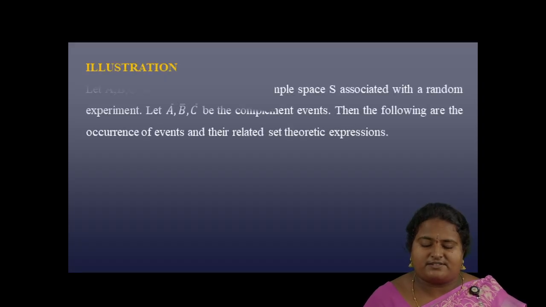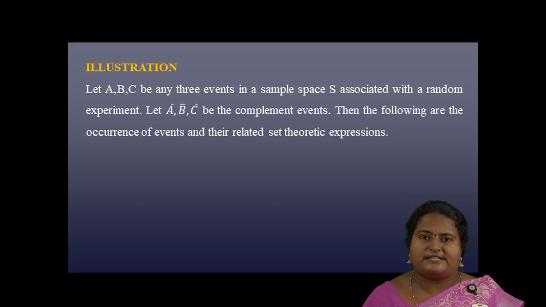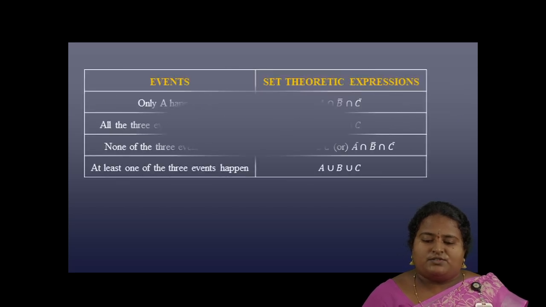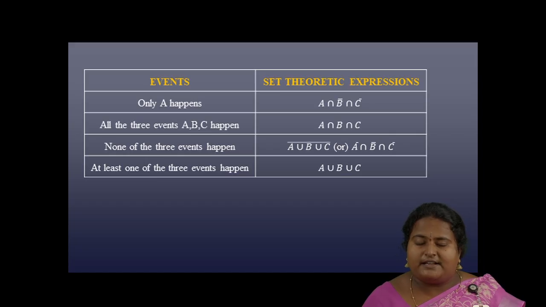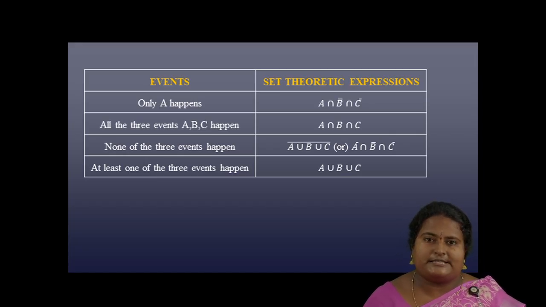Next comes the illustration. Let A, B and C be any three events in a sample space S associated with the random experiment. Let A bar, B bar, C bar be the complement events. Then the following are the occurrences of events and their related set theoretic expressions. For event A only happens, we use A intersection B bar intersection C bar.